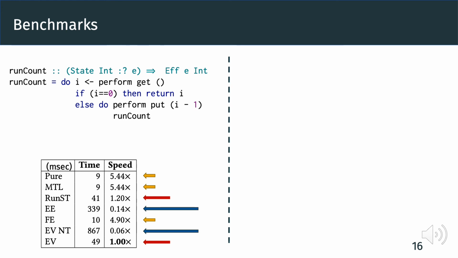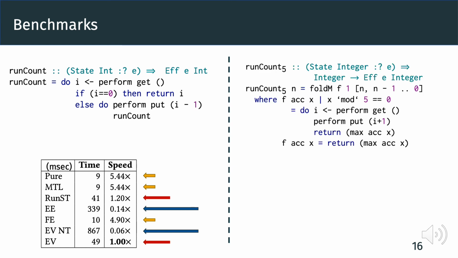The counter benchmark is a bit unrealistic, as it can be heavily optimized as a special case. We thus also use another benchmark from the extensible effects paper, which is a variant that is perhaps more indicative of performance in real programs. Here, the program folds over n numbers to find its maximum, and performs a get and put whenever it hits a multiple of 5. That is, instead of a pure loop, in every iteration there is some calculation.